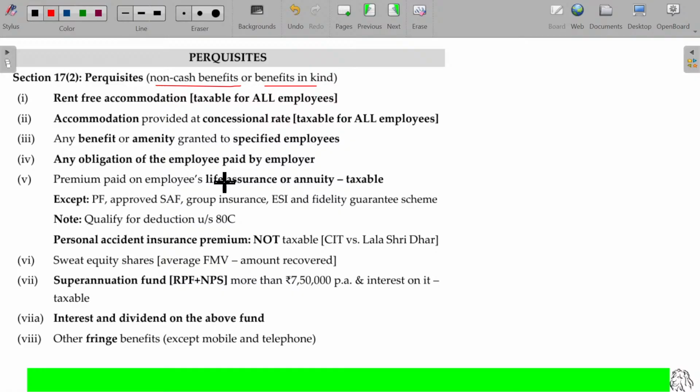The employer says, no need to worry about that. We have the quarters, go and stay there. Rather than cash, the facility itself given, then it is called perquisites. Right. To and fro between residence and office. Give me some cash so that I'll catch up my own vehicles to come and go. The employer says, no need to worry about that, I'll give the free car, you can come. Free bus I'll give. Company bus is there, you just come in the company bus.